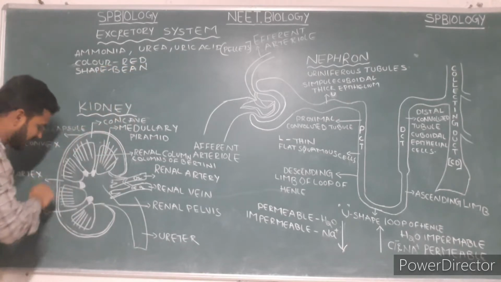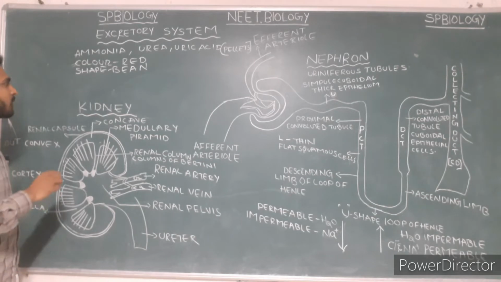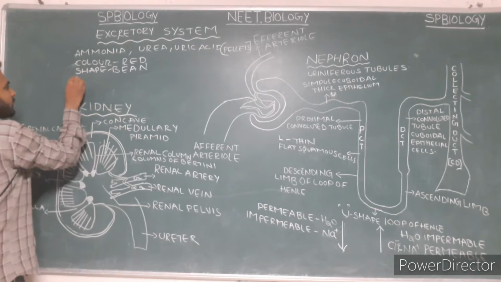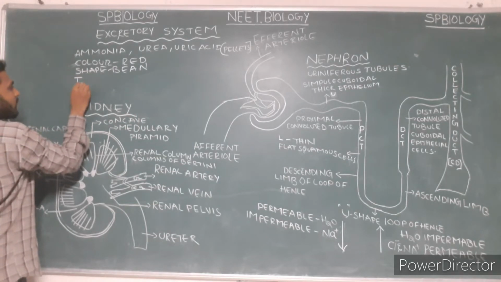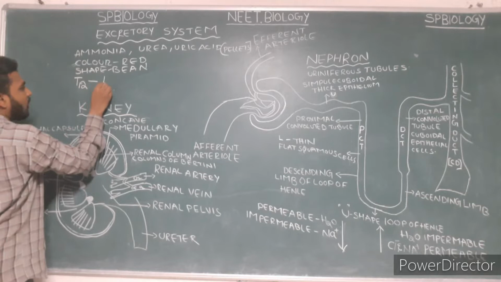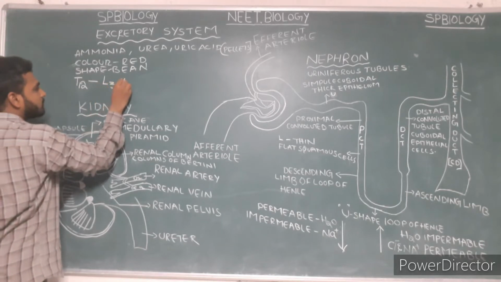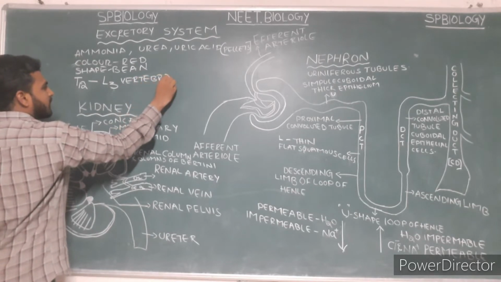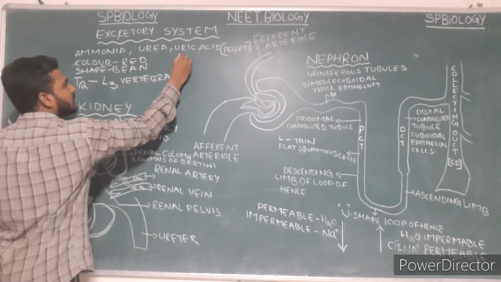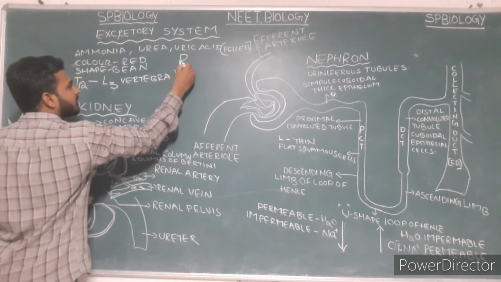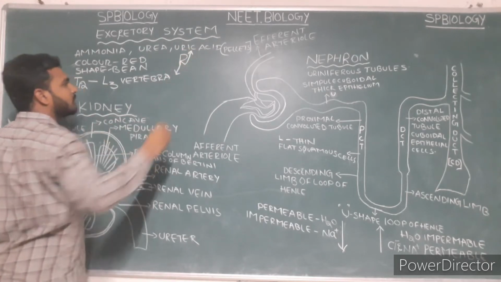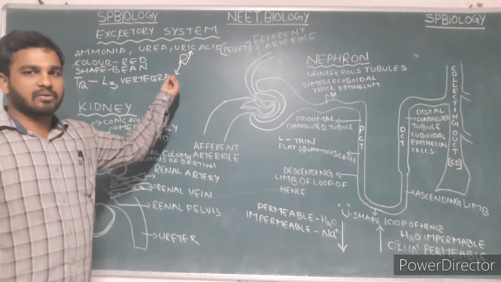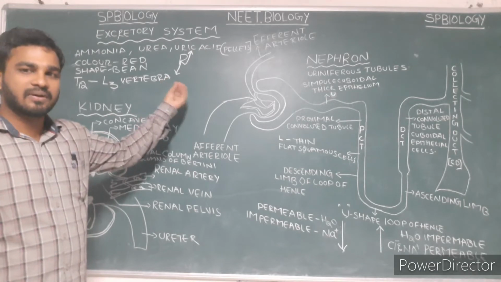It is situated on the dorsal side between the last thoracic vertebra and the third lumbar vertebra. The right kidney is somewhat lower than the left one due to the presence of the liver.